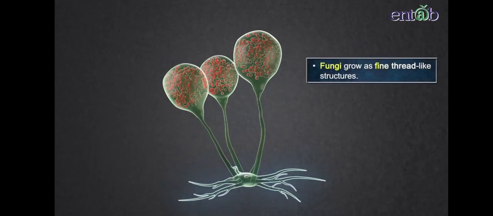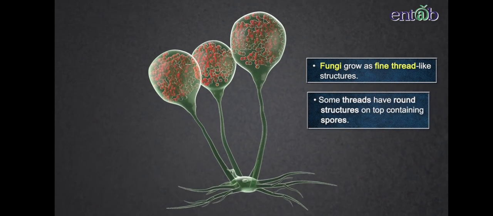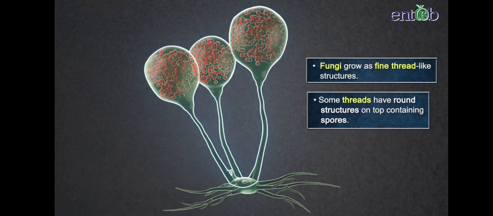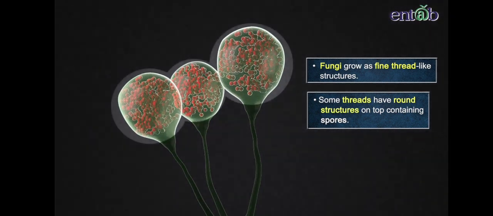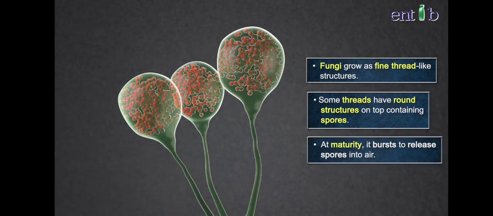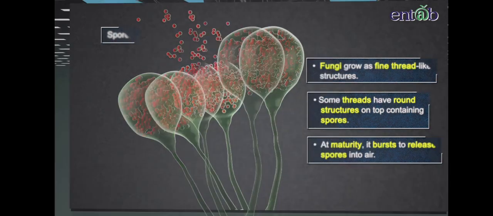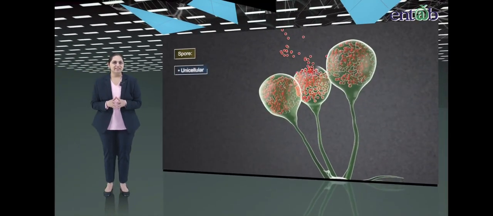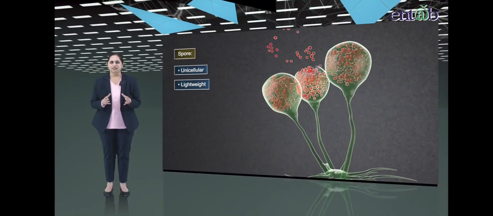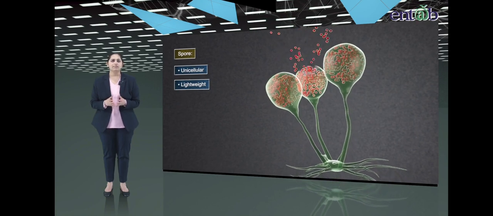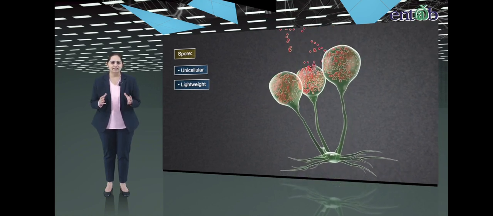We can observe some fine thread-like structures growing on the bread. Some of these vertical threads bear a round structure on top, containing spores in them. When the fungus matures, this structure bursts and spores are released into the air. Spores are unicellular and lightweight. Hence, they keep floating in the air when released.